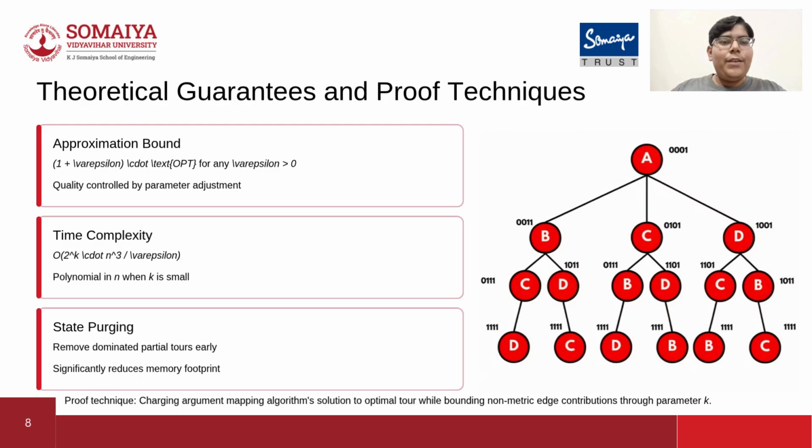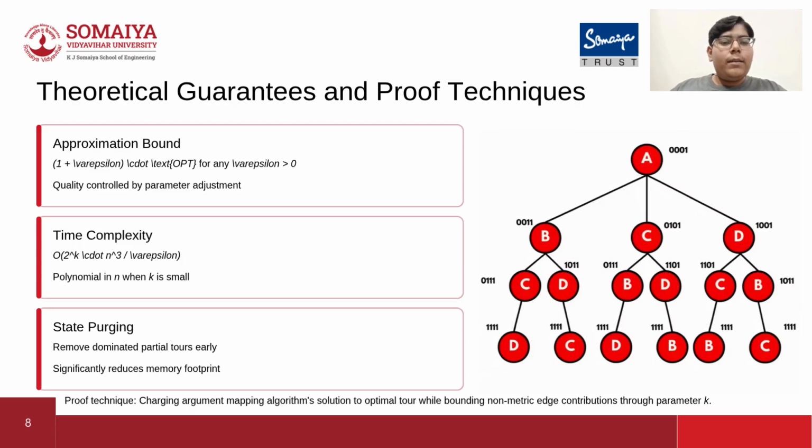Thank you, Utkarsh. When we talk about algorithms at this level, we can't just say it's fast. We have to prove it mathematically. The authors established a strict approximation bound. The algorithm guarantees that the calculated tour will be less than or equal to 1 plus epsilon times the absolute optimal tour. This means we can manually control the quality of our route by adjusting epsilon.